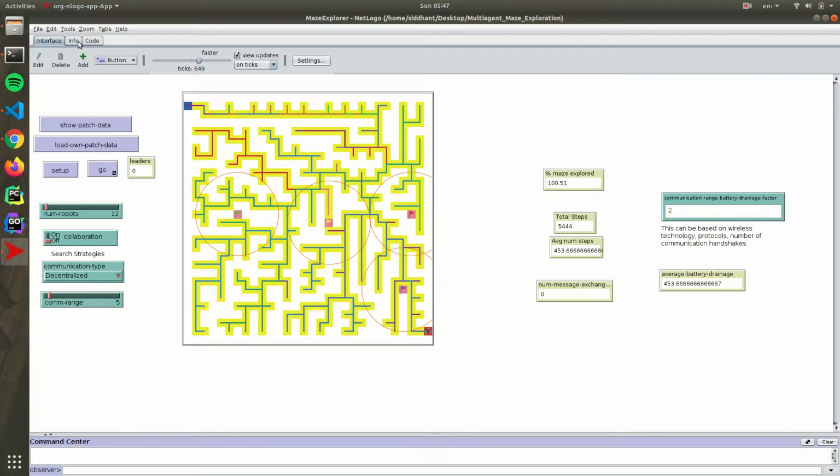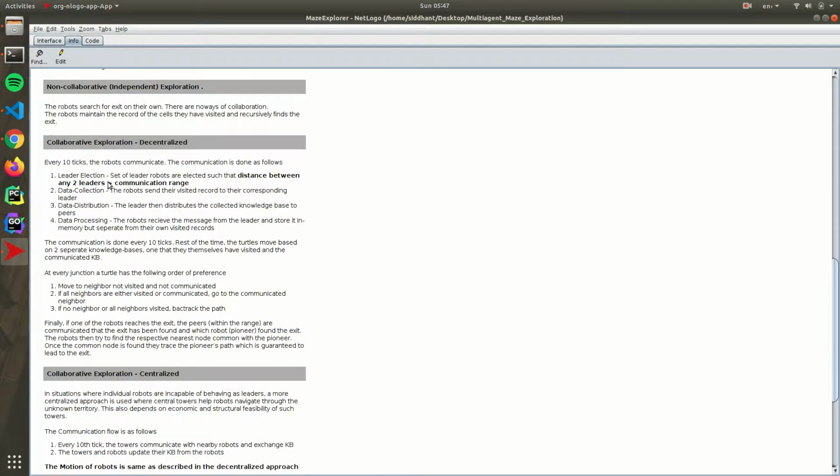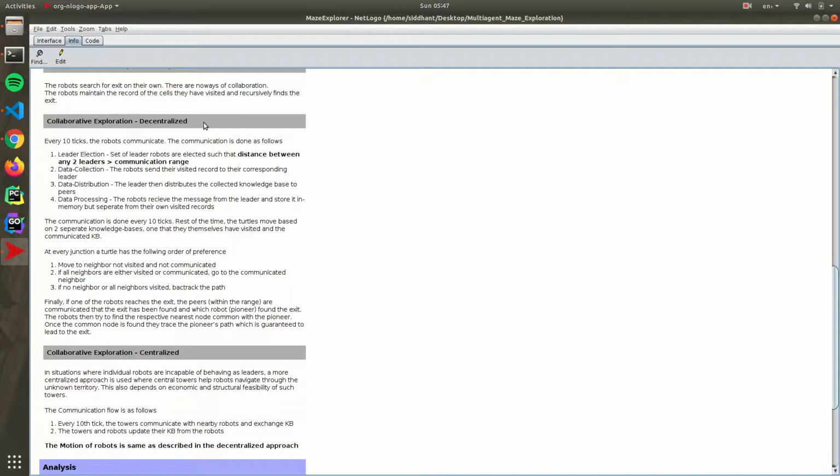The second strategy is, however, a significant improvement, which is basically a decentralized approach in communication. The process is in three phases. The first is the communication. Communication happens at every 10 ticks. We are assuming here the clocks are synchronized, but it may not be. But in this case, we are assuming.